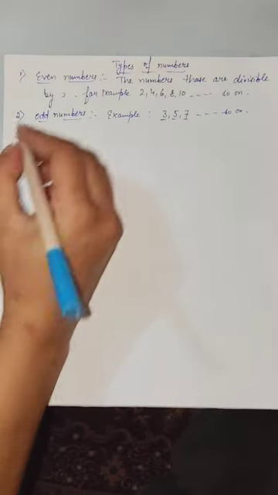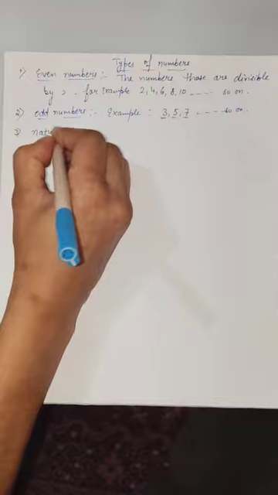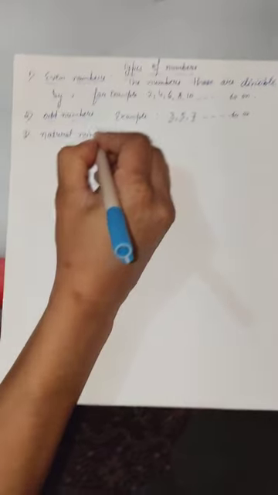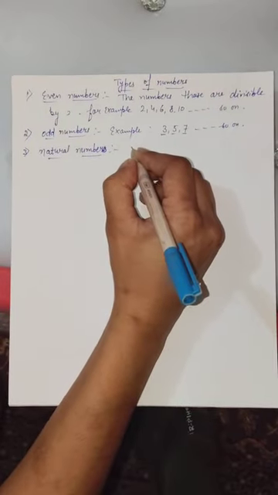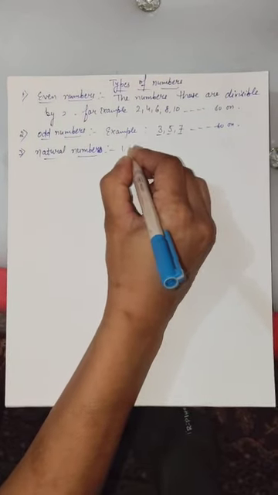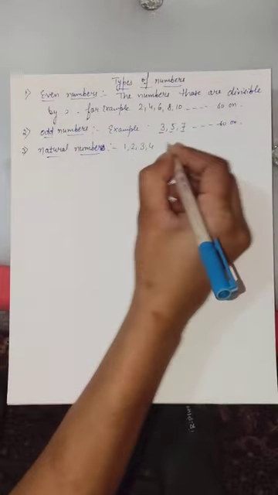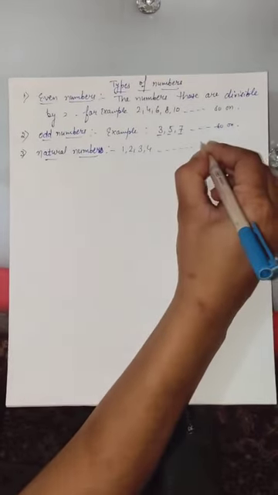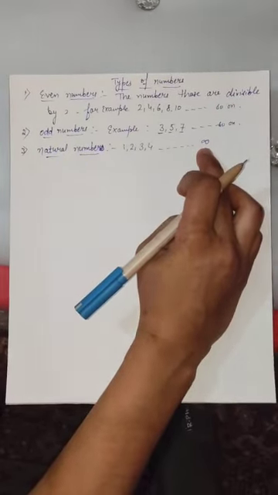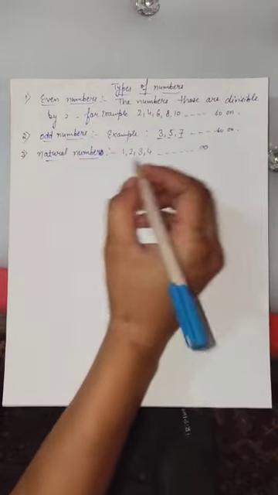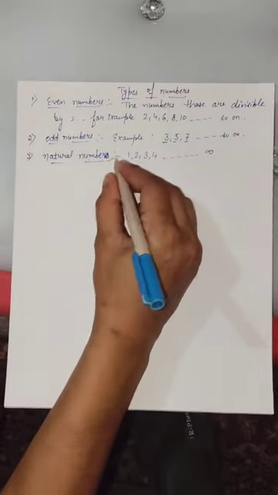Now move further. Third one is natural numbers. The numbers that start from 1, 2, 3, 4 and go up to infinity. Infinite means the numbers that have no end. These types of numbers are called natural numbers.